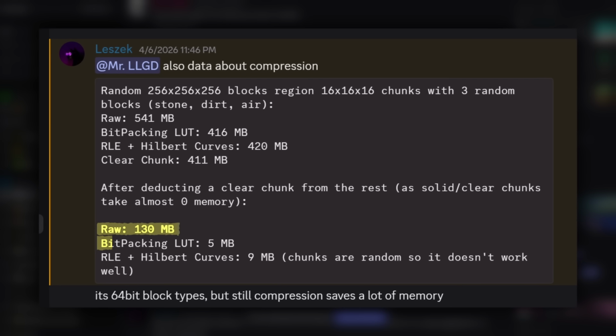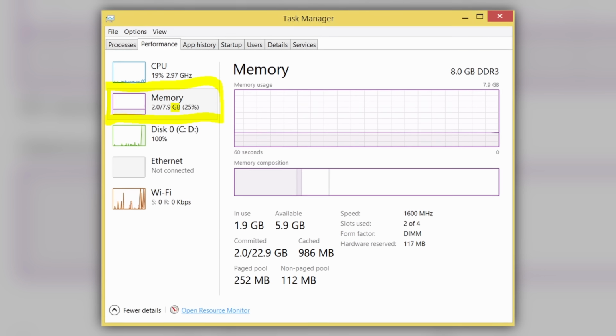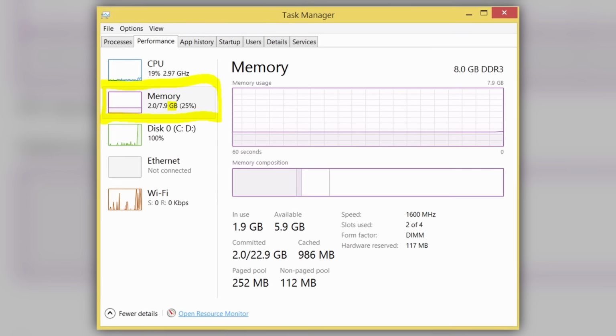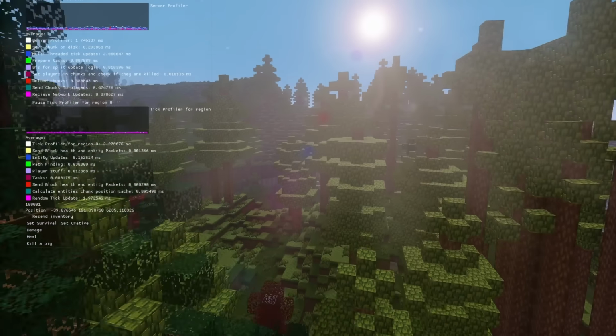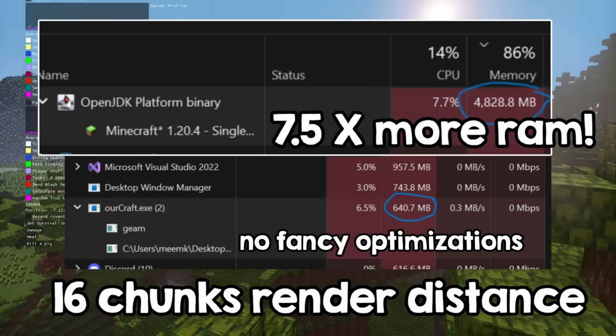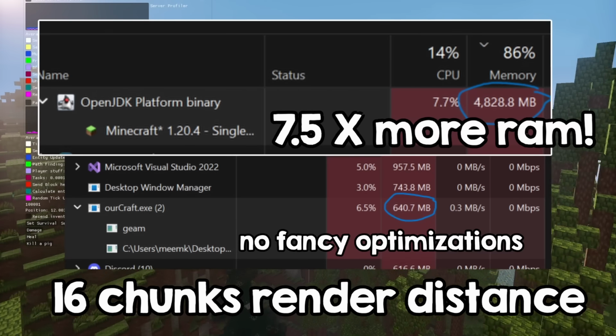So, we save a ton of memory, but memory is quite an abundant resource usually. Like, you don't want to spend 10 gigabytes in your game for sure, but half a gigabyte is basically nothing. For context, my Minecraft clone doesn't have any memory optimizations at all, and it still consumes way less RAM than Minecraft, just because it's made in C++ and not Java.